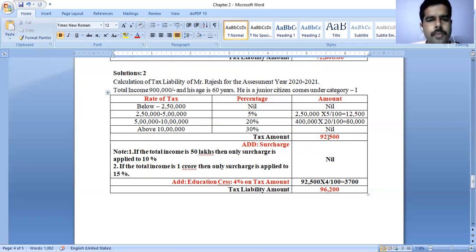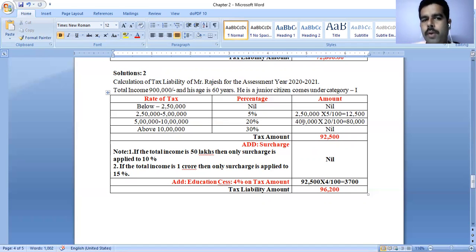Then 5 lakhs to 10 lakhs, 20%. What is the total income here? 9 lakhs is the total income. But according to the rate of tax here, 5 lakhs to 10 lakhs at 20%, the amount is 4 lakhs only. On 4 lakhs we apply 20%, that is 80,000 rupees.